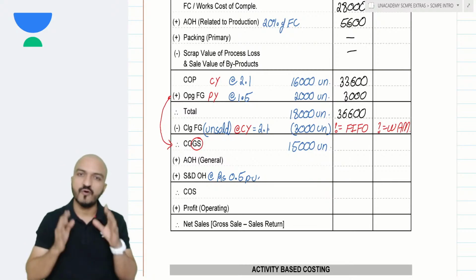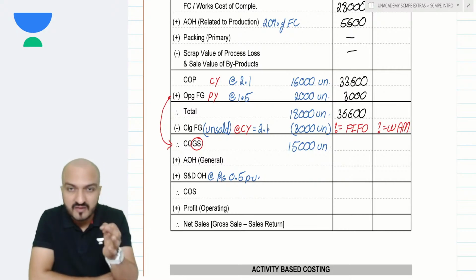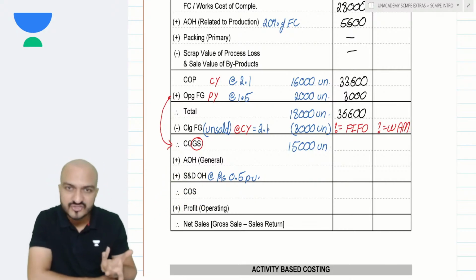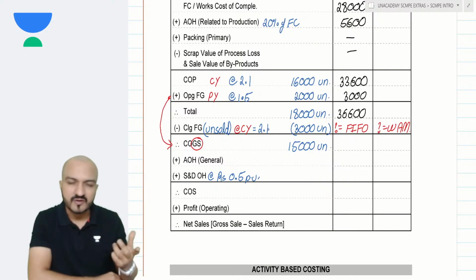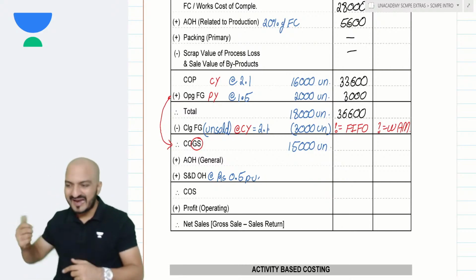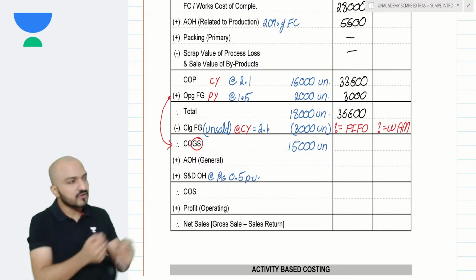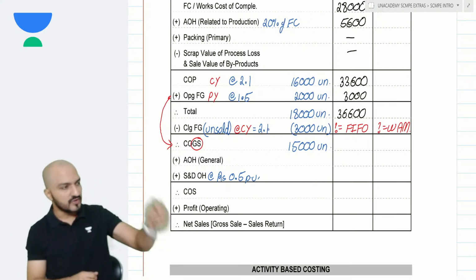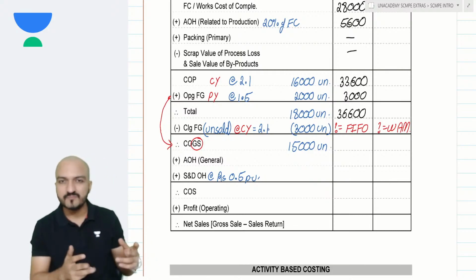Now, if my company follows FIFO method, does it really mean that when a customer enters my shop and asks for a product, I will go to my godown and search out the oldest product and bring that product for the customer? This is the oldest, you take this. Does that really happen? No.